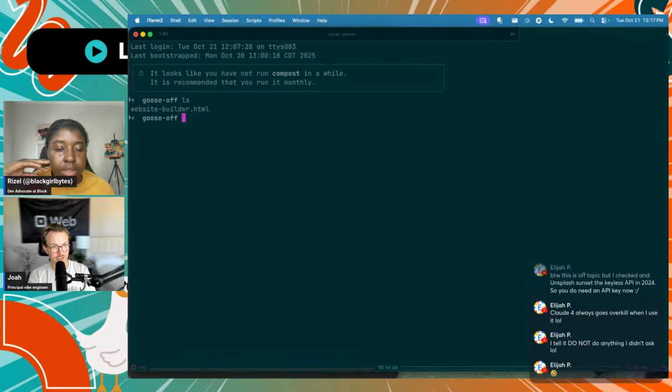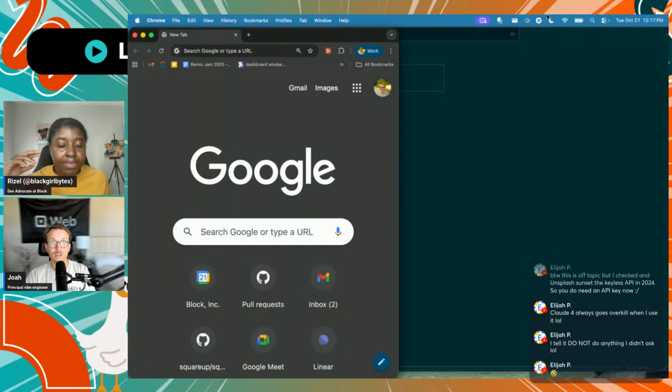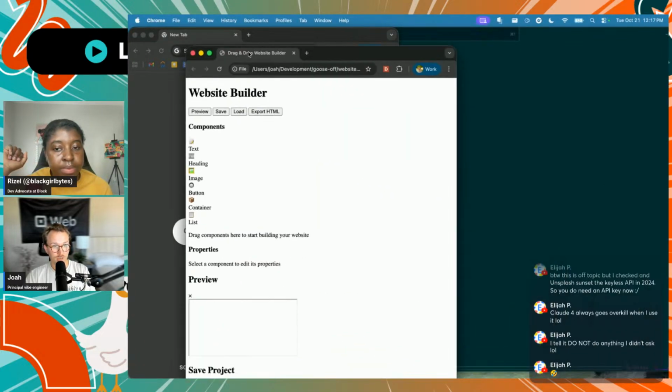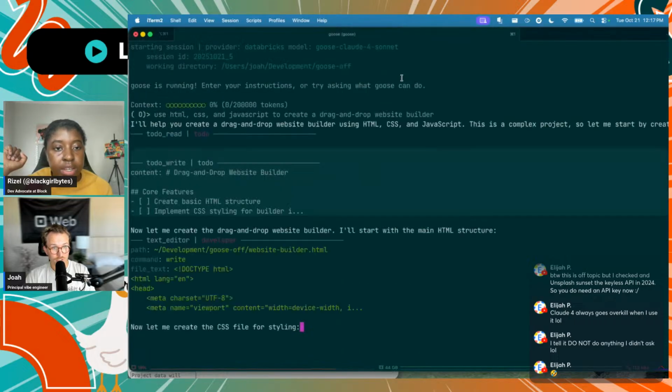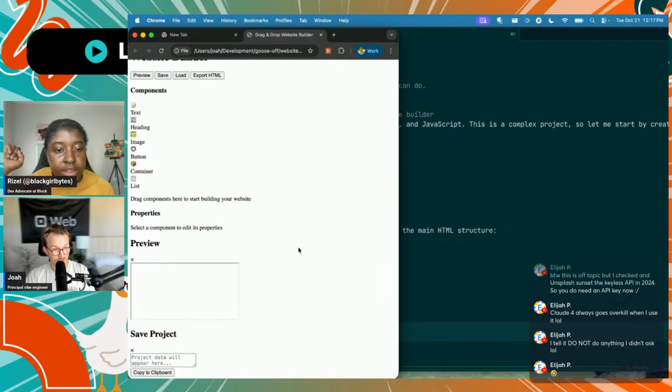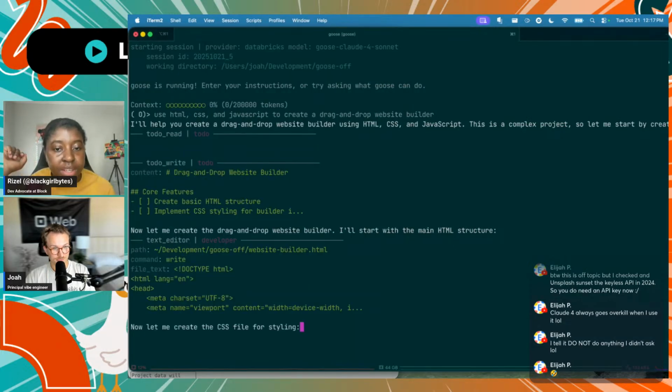Let's see. I already have a website builder. Let's open it up and see what we've got. Oh, it is something. Hold on. I got to bring it over to this window. Okay. Doesn't look great yet, but it's creating the CSS file. It's getting somewhere. We have the structure. We have something.